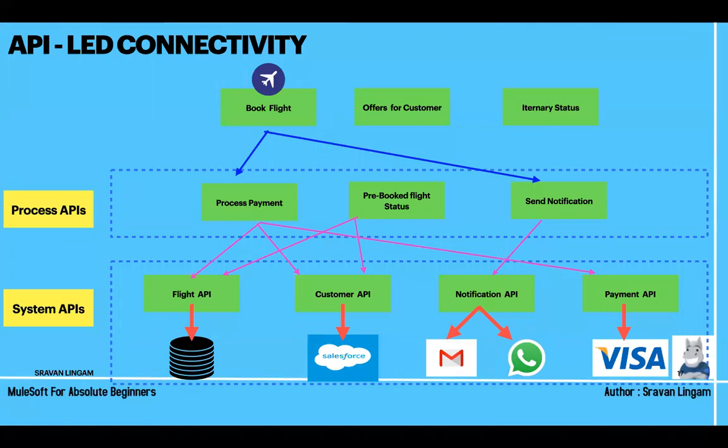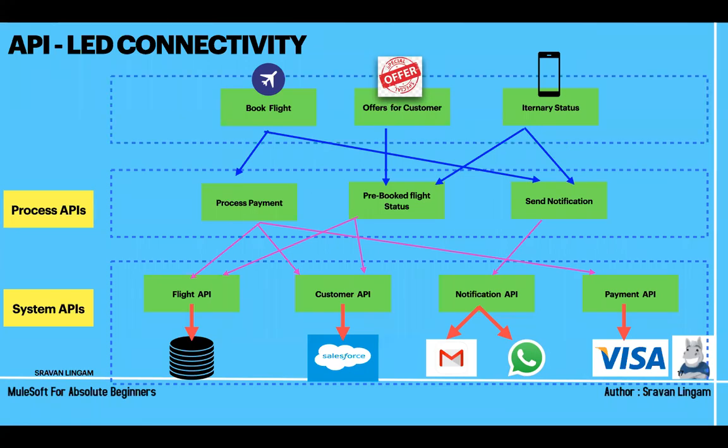Now, when you click to check the offers for a customer, what is the basic information you need? You need to check what flights you have booked previously, because based only on those details can you see your offers. Then if you want to know the itinerary status, meaning current booking status, you need pre-booking flight status for the travel you want to check, and send notification because you want to send your itinerary to a mail ID or WhatsApp. So all these things are called experience APIs, guys.